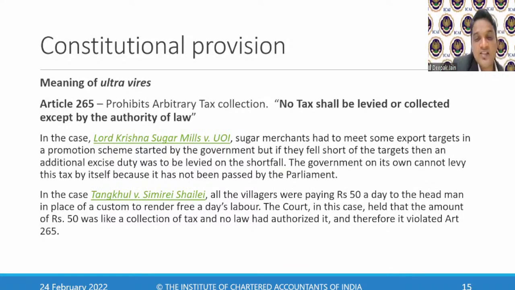The court in this case held that the amount of rupees 50, which was collected as tax, had not been authorized by any law, and therefore it violated Article 265. It clearly said that whatever you're collecting in terms of freeing of the labor, you cannot collect, because you're doing this without the authority of law, which is unconstitutional. So that is how Article 265 works.